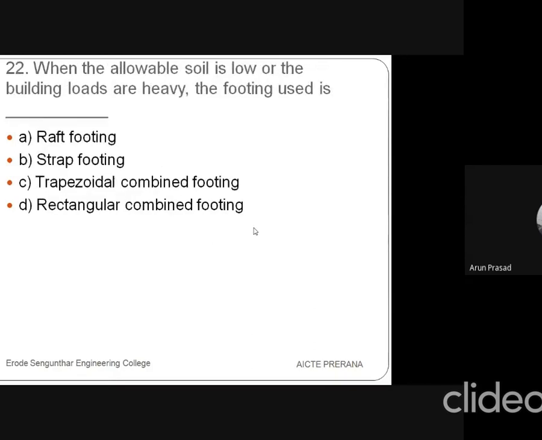Okay. Next question is, when the allowable soil pressure is low or the building loads are heavy, the footing used is dash: raft footing, strap footing, trapezoidal combined footing, rectangular combined footing.